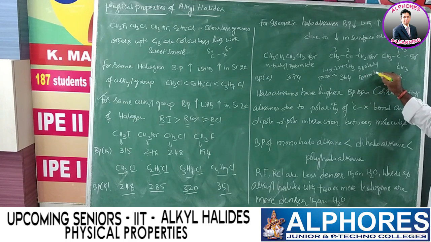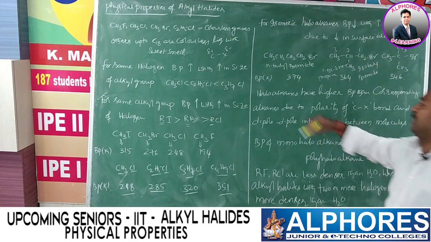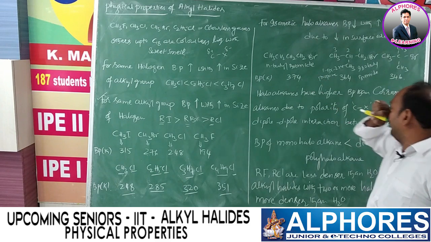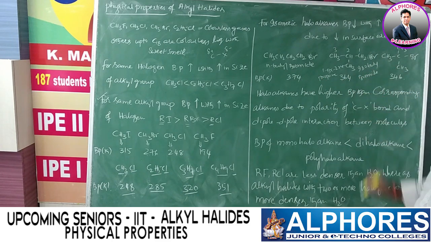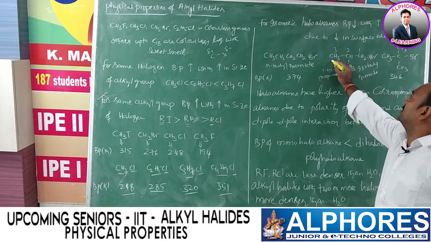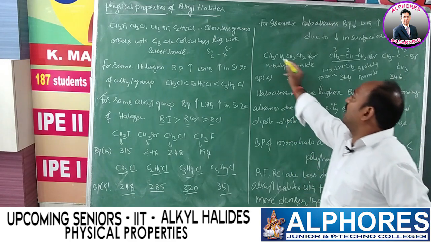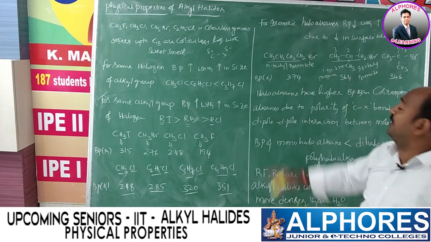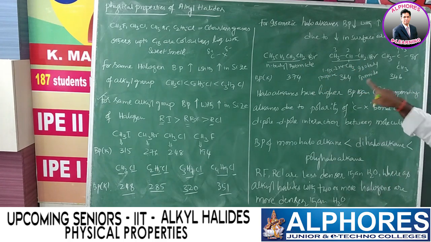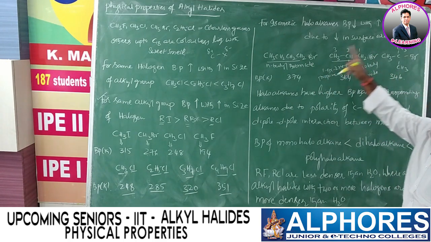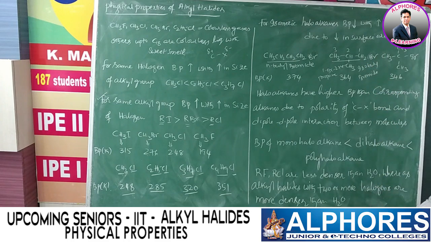For n-butyl bromide, boiling point is 374 Kelvin, and for isobutyl bromide 364 Kelvin, so 374 to 364 with increase in branching. Here the long chain consists of 4 carbon atoms with no branches, and here the long chain consists of 3 carbon atoms with 1 methyl group branch. So branching increases from n-butyl bromide to isobutyl bromide. Hence boiling point decreases from 374 to 364 Kelvin.